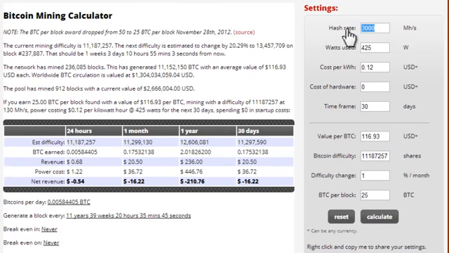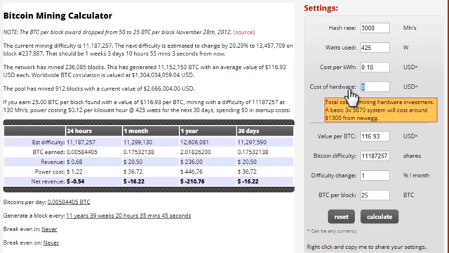So 3,000 mega hashes per second. Let's just say, and actually this number right here is probably wrong. My computer probably doesn't take 425 watts. But for this example, let's just keep 425 watts, 3,000 mega hashes per second. Let's say the cost of electricity is a little bit higher. Let's say it's 0.18 per kilowatt hour. Cost of hardware, let's just say it cost me $500.